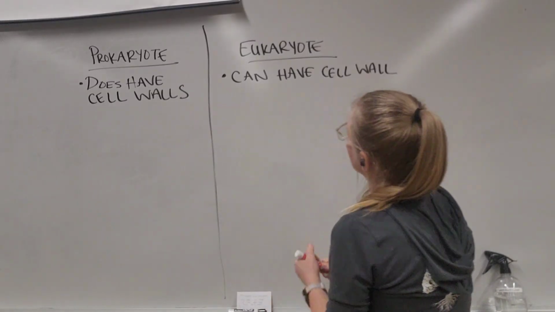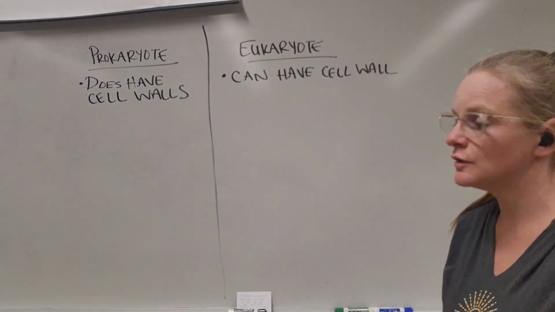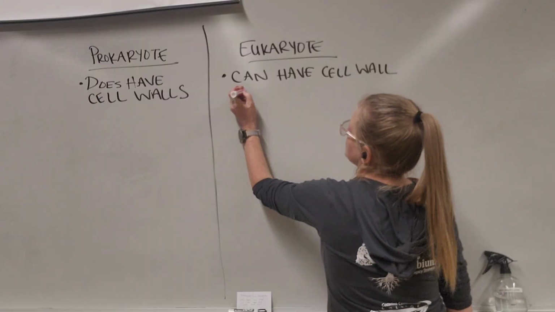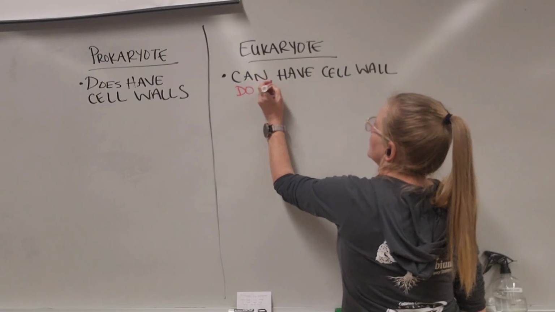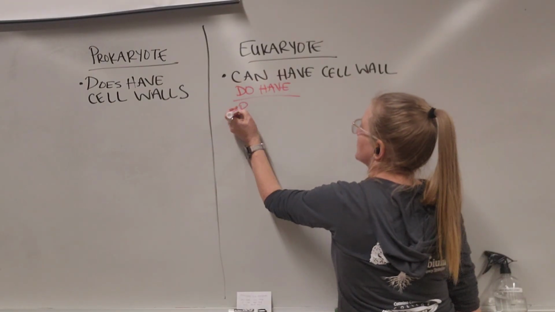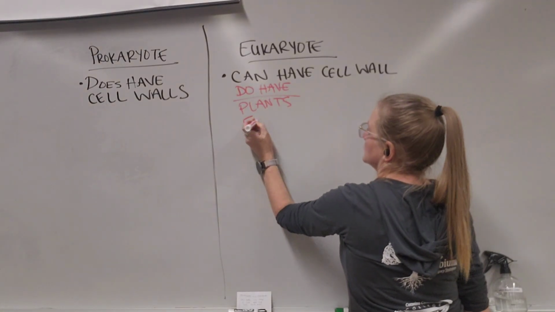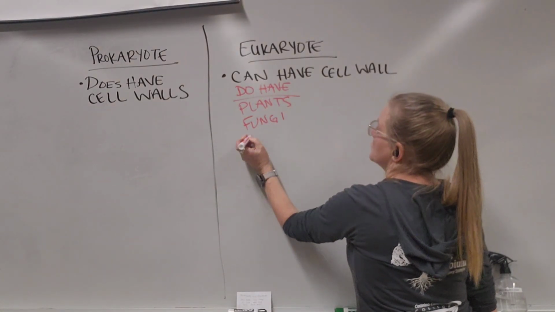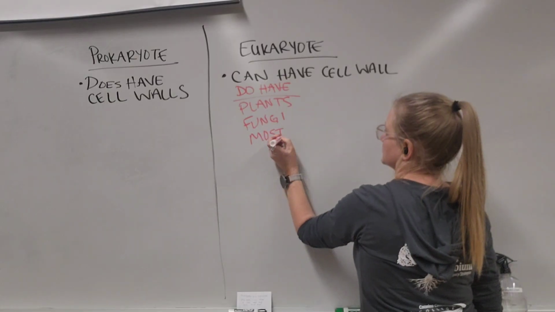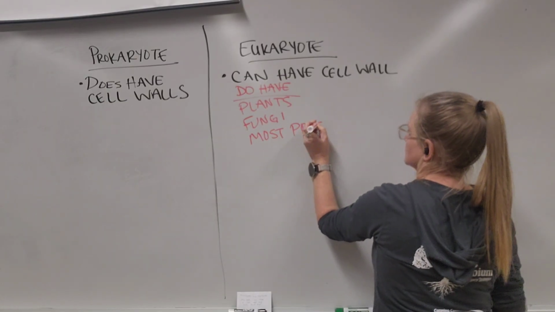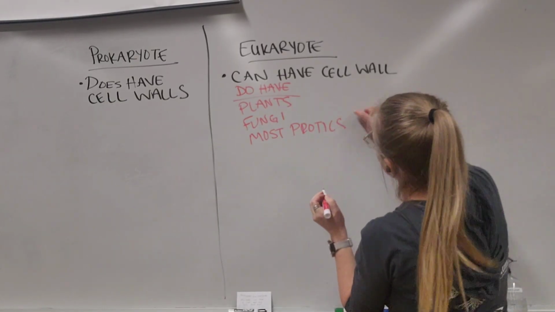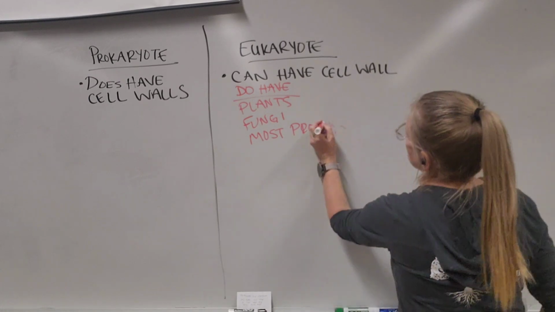So let's talk about eukaryotes that do have cell walls: plants, fungi, and most protists.